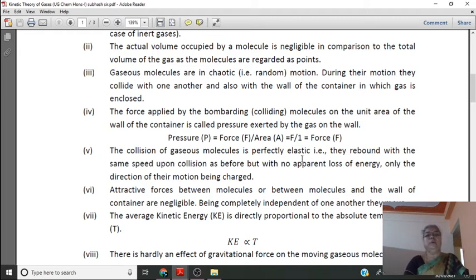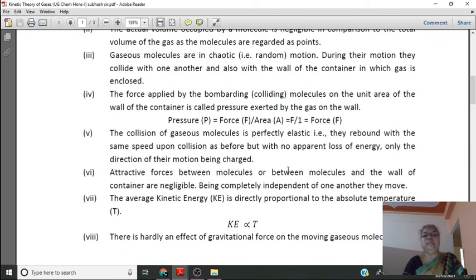So such collisions are elastic. That means there is no loss of energy in the collisions of the gas molecules. That is, they rebound with the same speed upon collision as before. Okay, those collisions are perfectly elastic collisions.